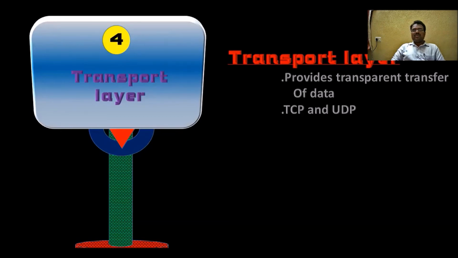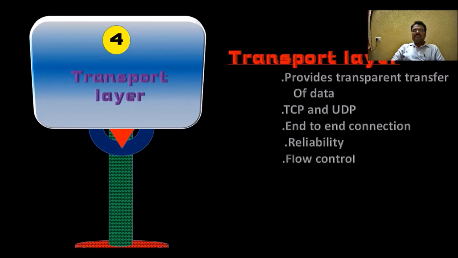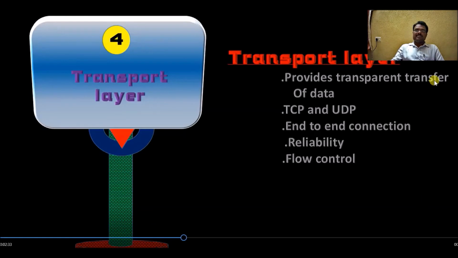In this, the protocols are TCP and UDP, Transmission Control Protocol and User Datagram Protocol. These two protocols are used in the transport layer to send the data, and it contains end-to-end connection. Here the reliability of the transfer takes place, and flow control of data also takes place. Transport will look after these designs and provide transparent transfer of data.